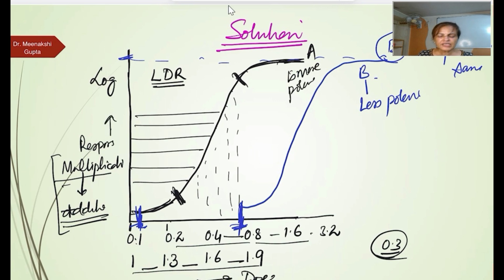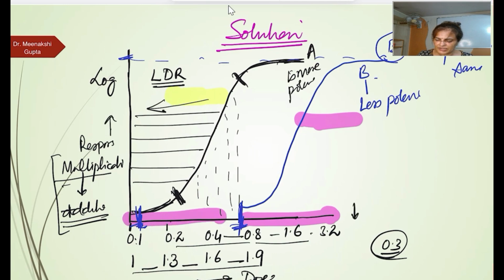So potency increases if we shift towards the left side, and it decreases if we are moving towards the right side. On the right side the potency is going to decrease, whereas on the left side it is going to increase. So this is the potency.